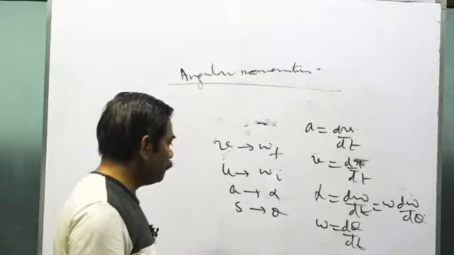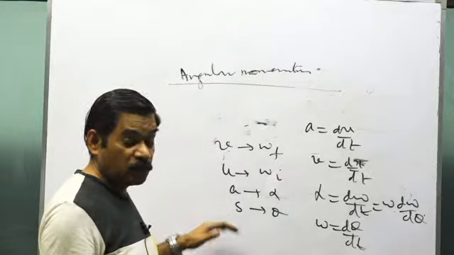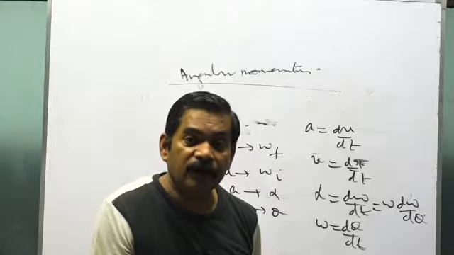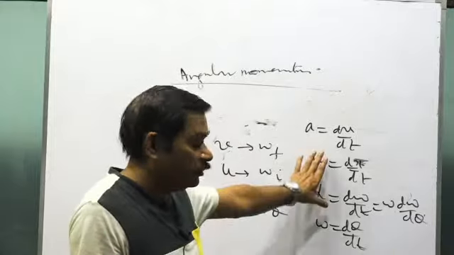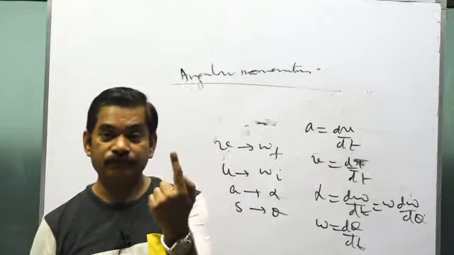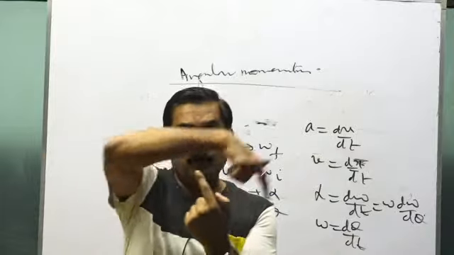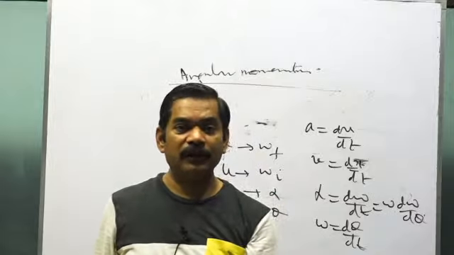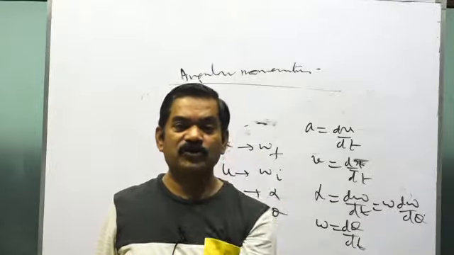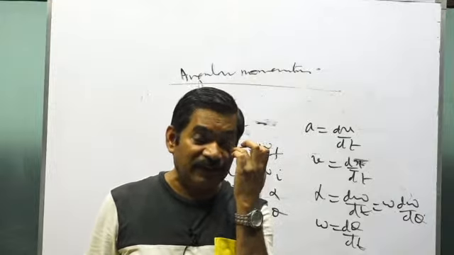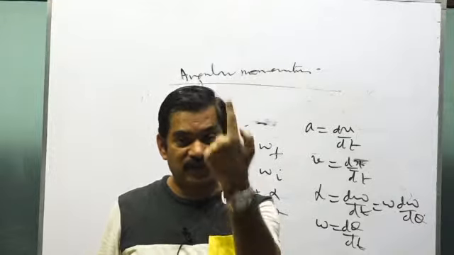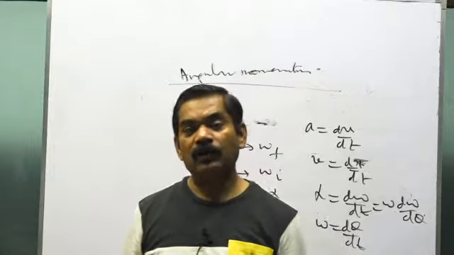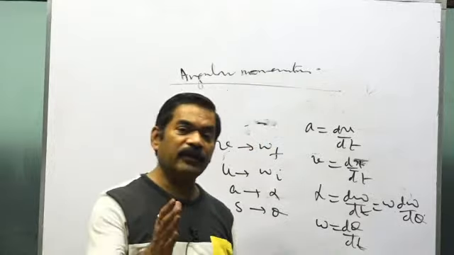But in translation mechanics, there was 2D motion also, and 2D motion was a big part, projectile and all. Here, you don't have any questions like 2D. The reason being, if the body is rotating, usually it is rotating about a fixed axis. So the direction of the axis is not changing, and because of that, omega, alpha, theta will all be directed along the axis. So in rotation dynamics, all the questions that you'll have are like 1D questions.